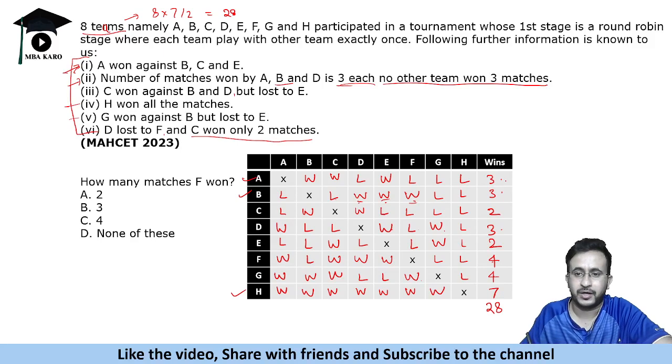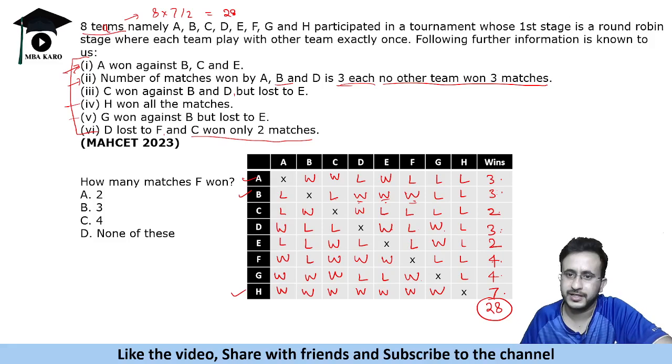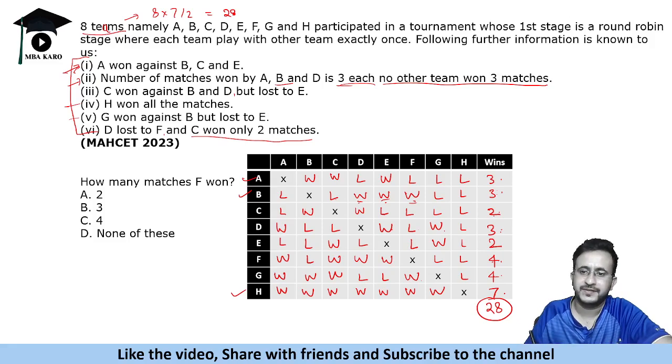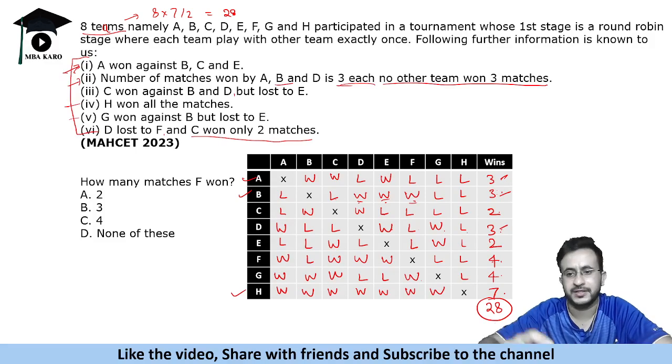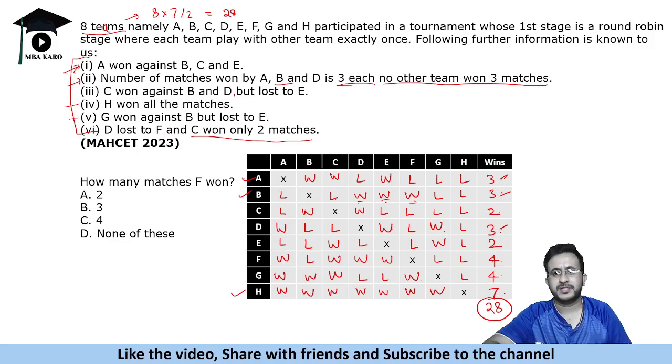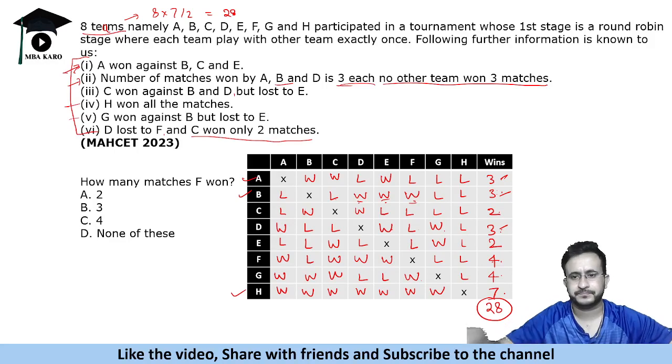ठीक है, अब काउंट कर लेते हैं. आप देख लो, 3, 3, 6, 8, 11, 13, 13 प्लस 8 21, 21 प्लस 7 28, टोटल विंस आ गई. ठीक है, सो ऑल कंडीशन सेटिस्फाइड. 3, 3, 3, ओनली थ्री टीम्स. Okay, rest of the conditions as per the information given to us. So this is what we will get as the final table. Right now we can answer the questions based on this information.